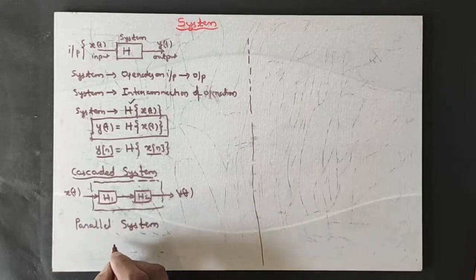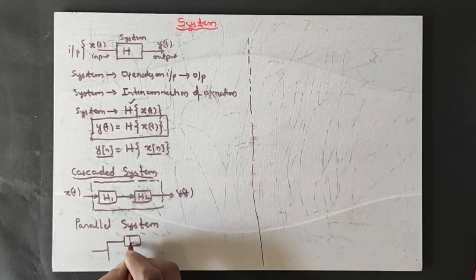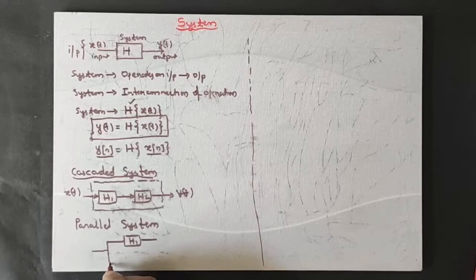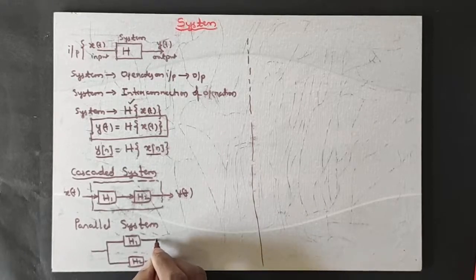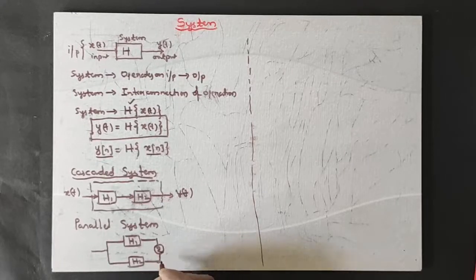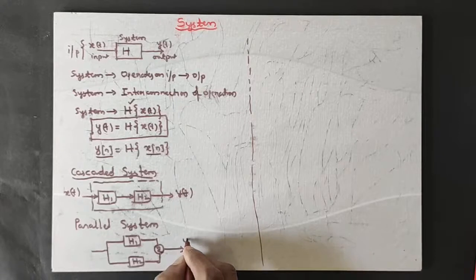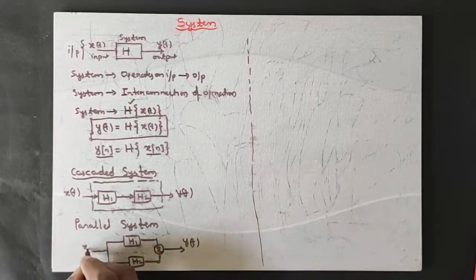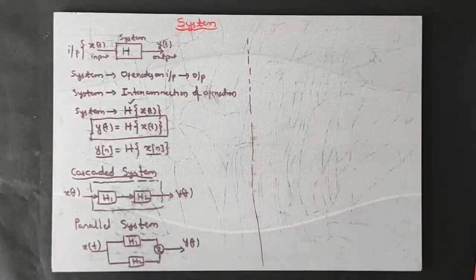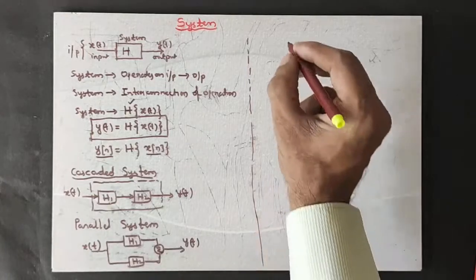Similarly, we are having a parallel system. Parallel system means you are having input like this and two operations H1 and H2 come in parallel with a summing amplifier or summer. This is the output y of t. This is the input x of t. This is parallel system.